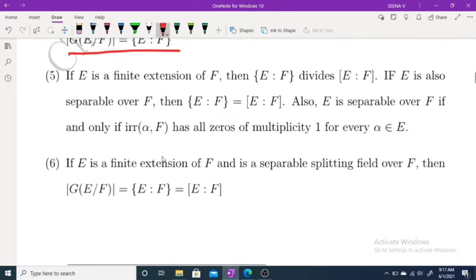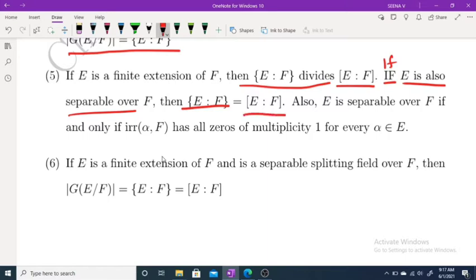Now the fifth one: if E is a finite extension of F, then the index of E over F divides the degree of E over F. If E is also separable over F, then the index of E over F is equal to the degree of E over F. Also, E is separable over F if and only if the irreducible polynomial of alpha over F has all zeros of multiplicity 1 for every alpha belonging to E.